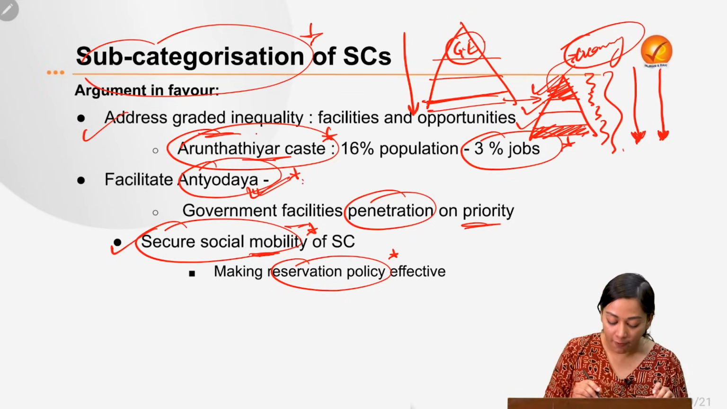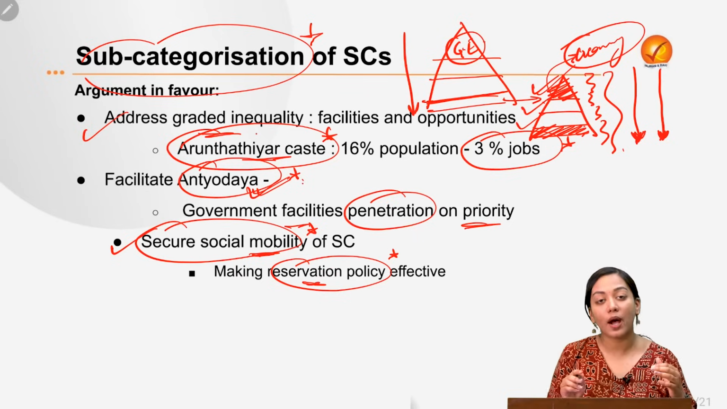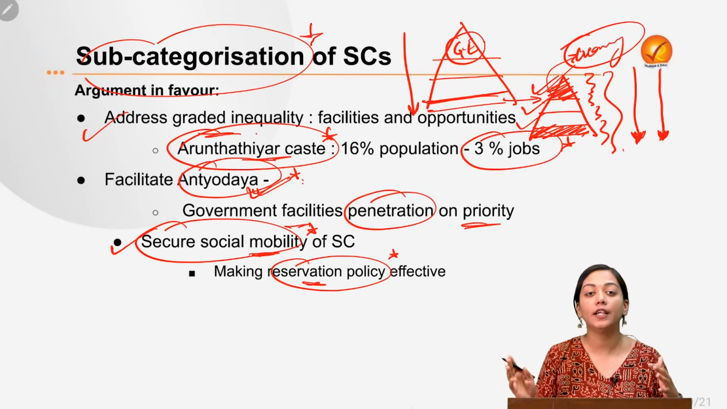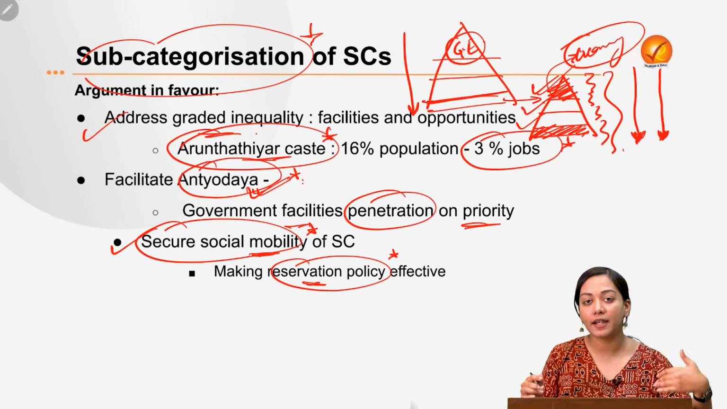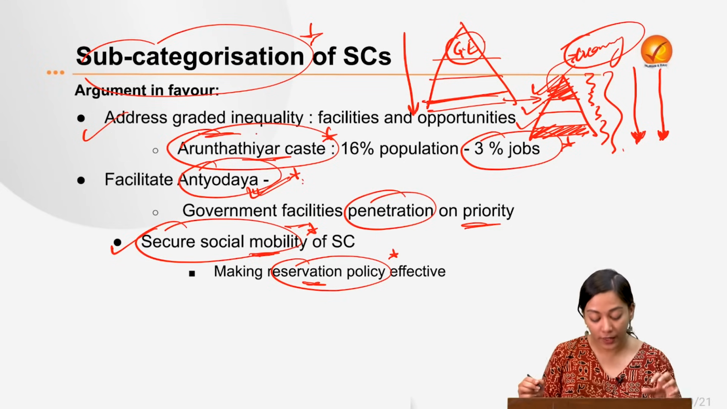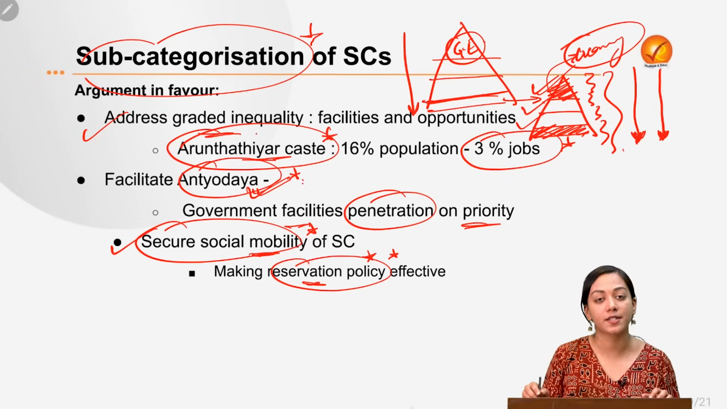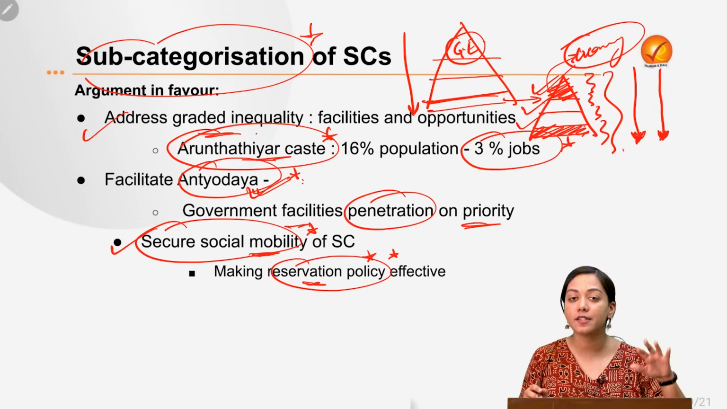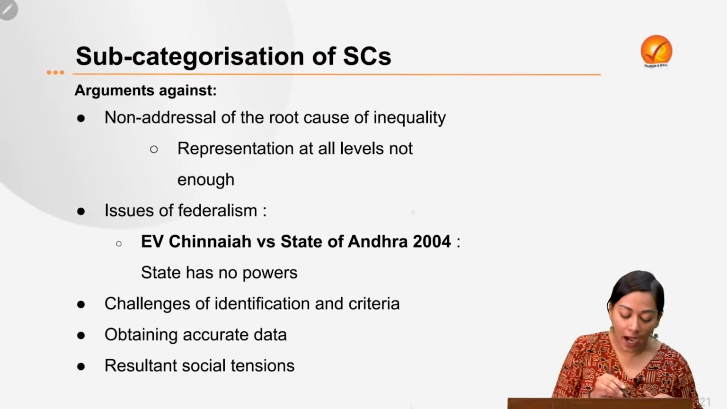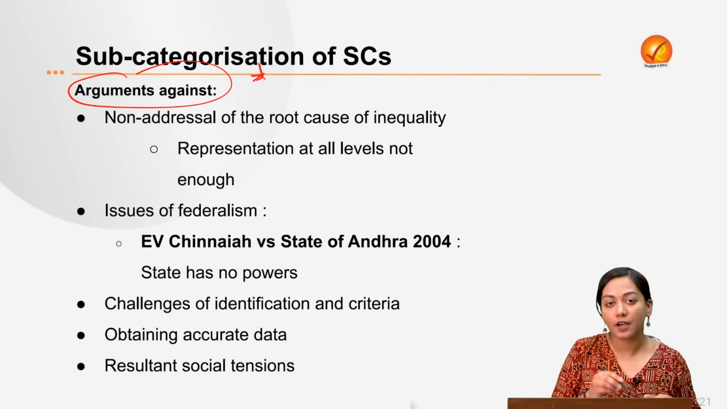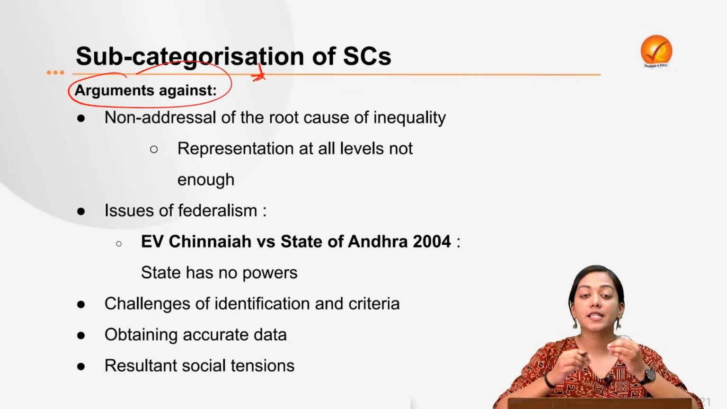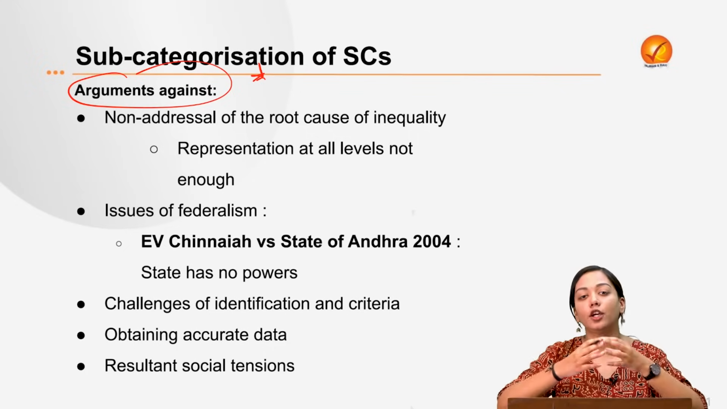And therefore, government says that first of all, we need to have sub-categorization, then only we need to have priority delivery, priority designation of the services, and also we need to have reservations on priority basis. These are some of the arguments in favor. Then what are the arguments against sub-categorization? First of all, it doesn't address the very root cause of the graded inequality.